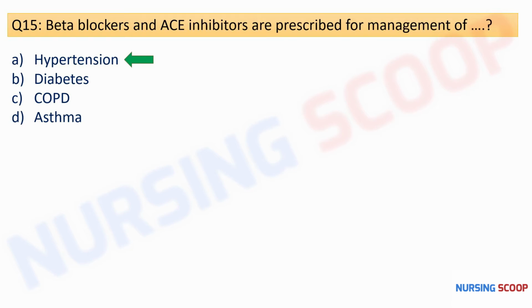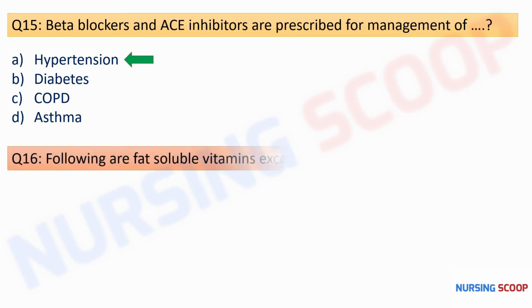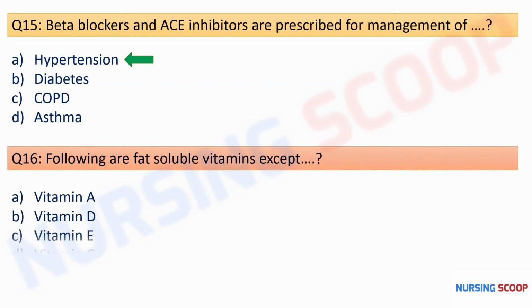So with this, moving to our next question, the following are fat soluble vitamins except vitamin A, D, E, or C. So here the right option is option D, that is a vitamin C. So you have to find out which one is not a fat soluble vitamin. So A, D, E, and K are the fat soluble vitamins, and vitamin B and C are the water soluble vitamins. So the right option is option D.